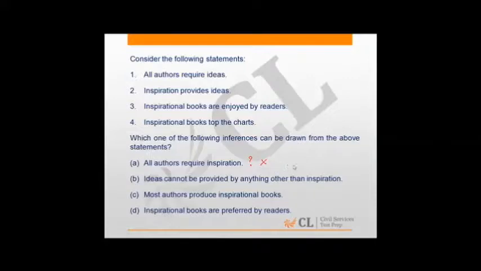Ideas cannot be provided by anything other than inspiration. The four sentences don't say anything about it. Most authors produce inspirational books, irrelevant again. If you look at choice D, inspirational books are preferred by readers. Now, inspirational books are enjoyed by readers. They enjoy reading, and you also find that inspirational books happen to top the charts. So, obviously, there are more readers for inspirational books. Hence, it can be inferred that inspirational books are preferred by readers. Hence, the appropriate answer is D.